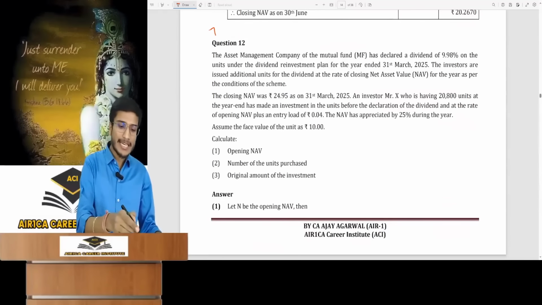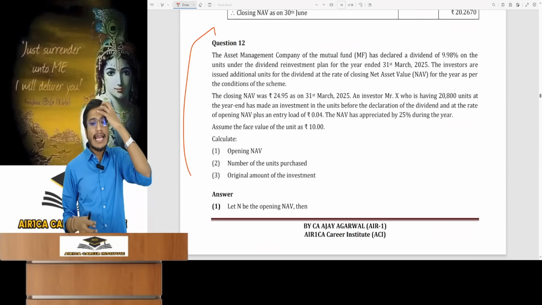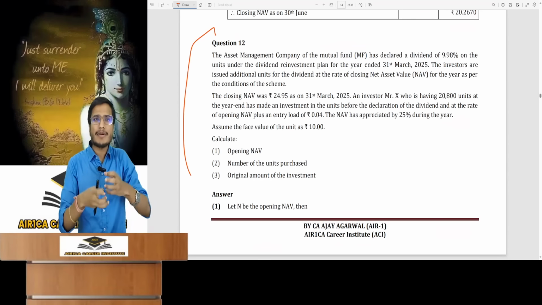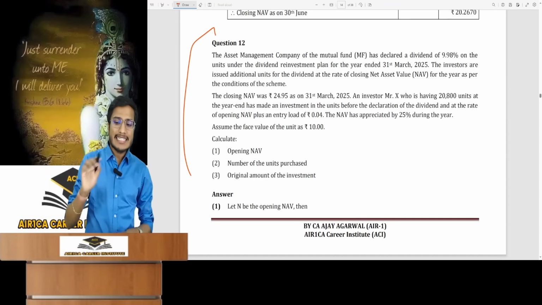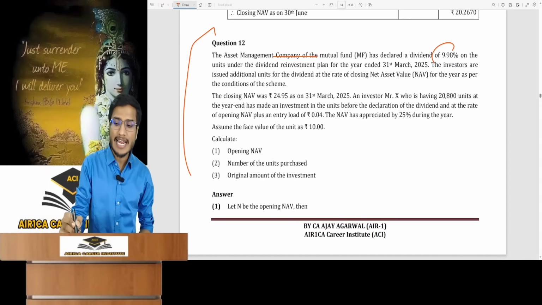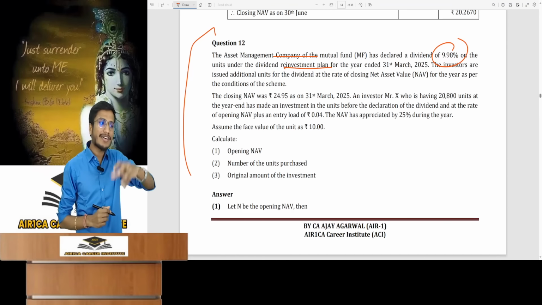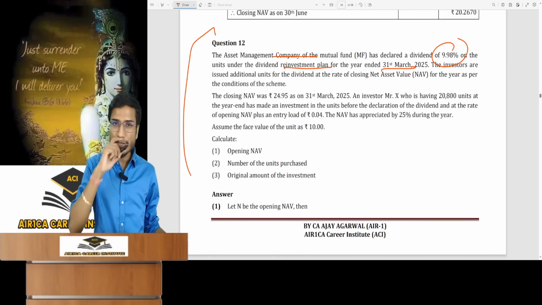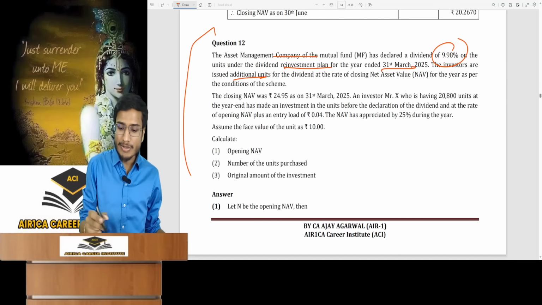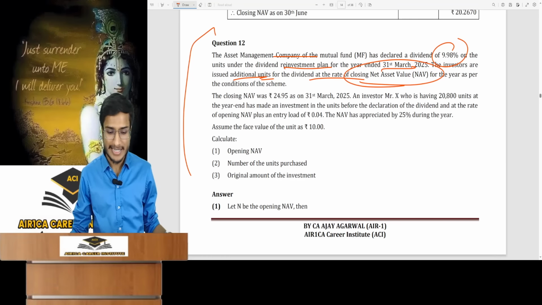Let me explain one more specific question in which people don't understand in this chapter. This chapter has limited concepts, but the questions the institute creates are different types of reverse calculation. This question involves a mutual fund which declared a 9.98% dividend reinvestment plan. If a dividend is declared, then it's reinvested and units issued. 31st March 25. And the investor who is there? The investor was given additional units and they were issued at the closing NAV.